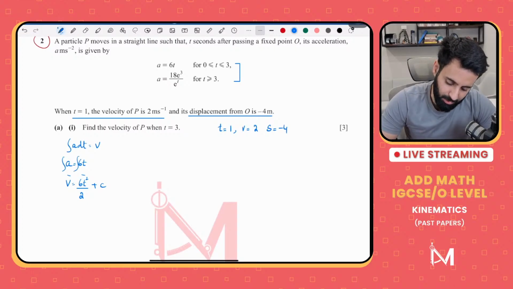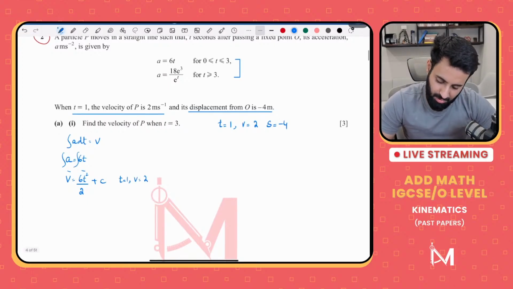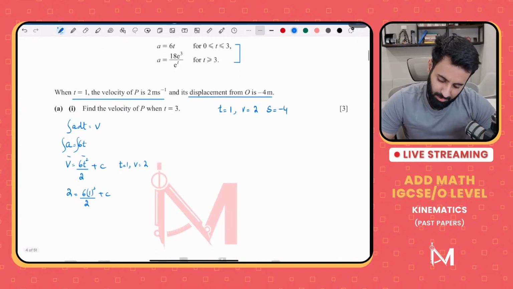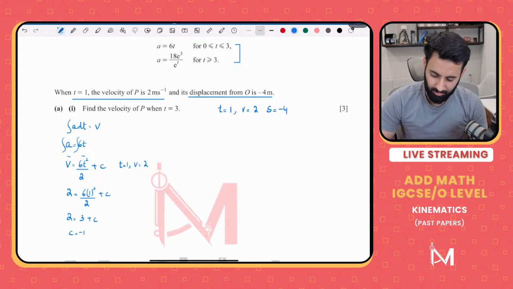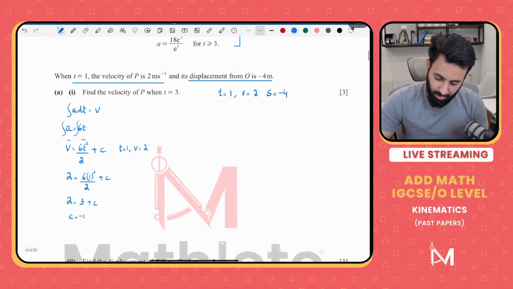So we use t equal to 1 and v equal to 2. That means 2 is equal to 6 into 1 squared divided by 2 plus c. So 2 is equal to 3 plus c, so c is equal to minus 1.